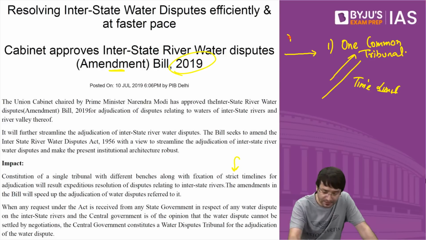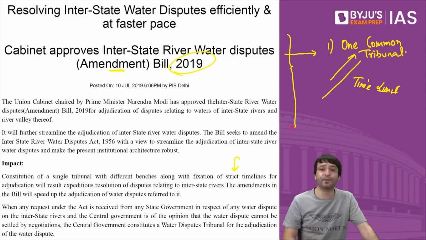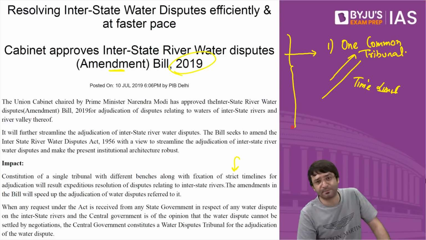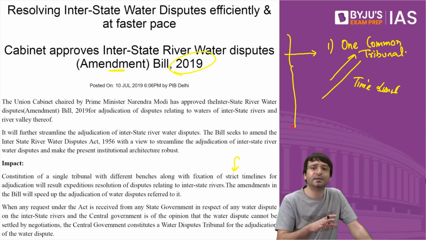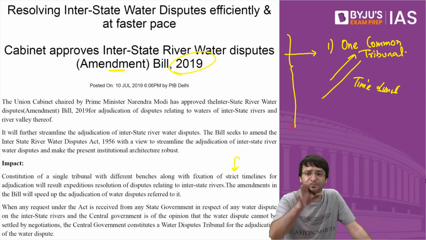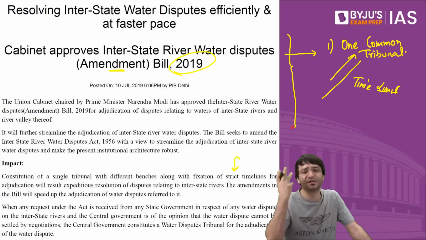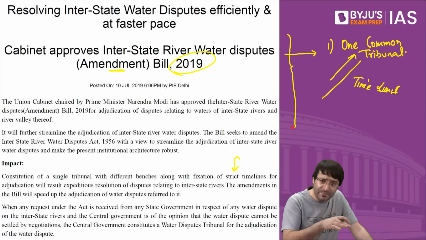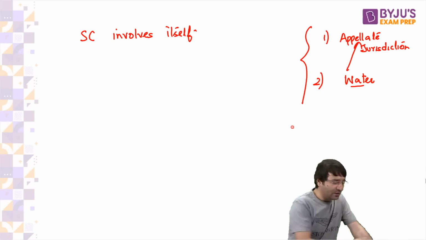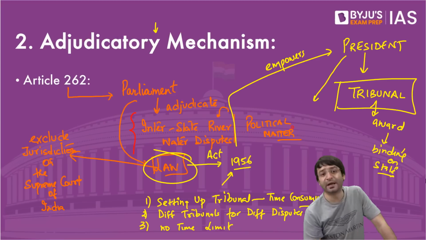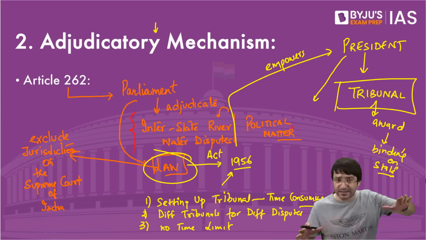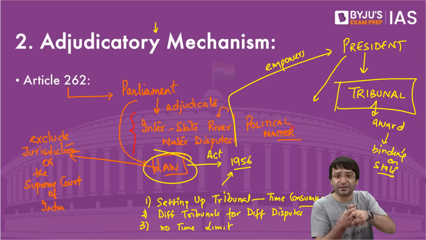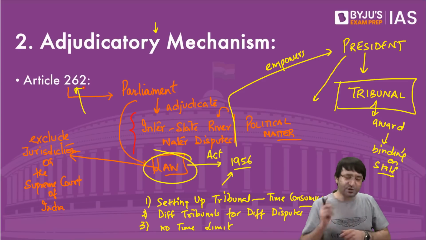But this bill, unfortunately, has not been passed yet. It is still pending in the parliament. Once it is passed, then we will analyze this bill, whether this bill is good, bad, what are the changes that have been brought by this bill. But for our examination currently, we have to look at what is this adjudicatory mechanism, where center and states cooperate with each other to resolve their interstate river water disputes. Article 262 of the Constitution.